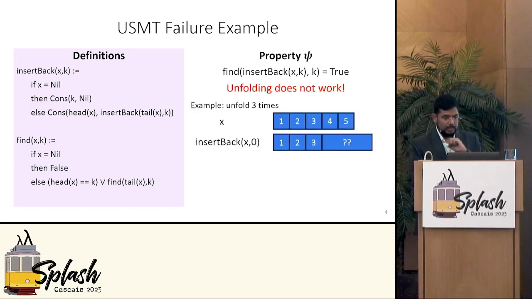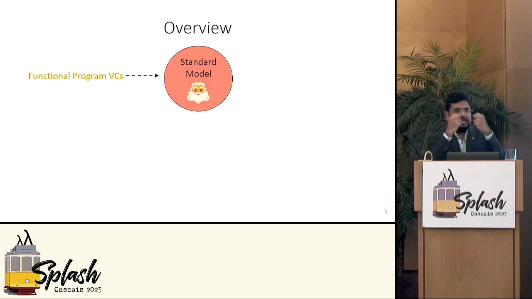Now unfolding does not work here, no matter how many times you unfold. And to see why, think about unfolding the definition, let's say 3 times. You will only be able to know from the unfolding that the list obtained after insertion is equal to the original list in the first 3 elements. So for the 5-element list shown on the slide here, you can't actually conclude from just 3 unfoldings that the property, that find will return true, holds. This is the fundamental tension that we want to study.